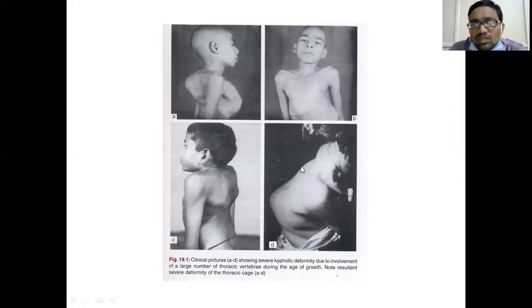Deformities will be described in later stages, when the spine will be dealt with as a separate topic. At that time, you will learn how to measure this angular deformity, this kyphotic deformity, this scoliotic deformity, primary curve, secondary curve. But now, at this stage, these are the pictures depicting kyphotic deformities. Look at the kyphotic deformity here.